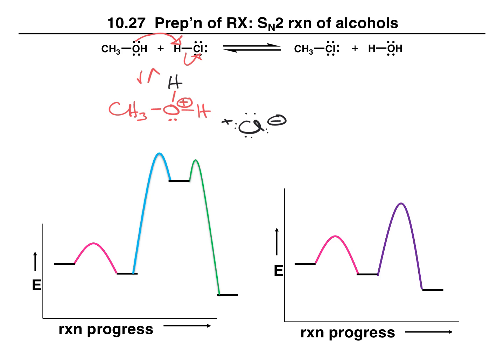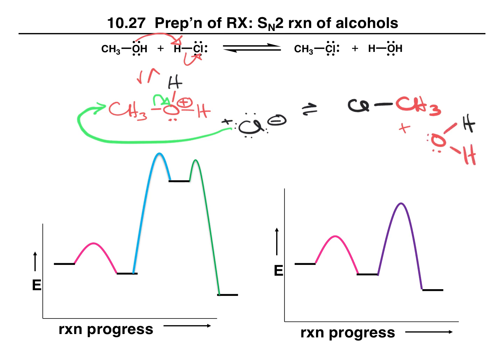Rather than proceeding through the formation of a carbocation, which would mean that this oxygen takes the pair of electrons that it's sharing with carbon and steals them to itself, instead the chlorine can act as a nucleophile in this step. So if chlorine attacks the carbon, that will push away water as a leaving group. So that gives us the chlorine connected to the methyl, and we have water as our byproduct.